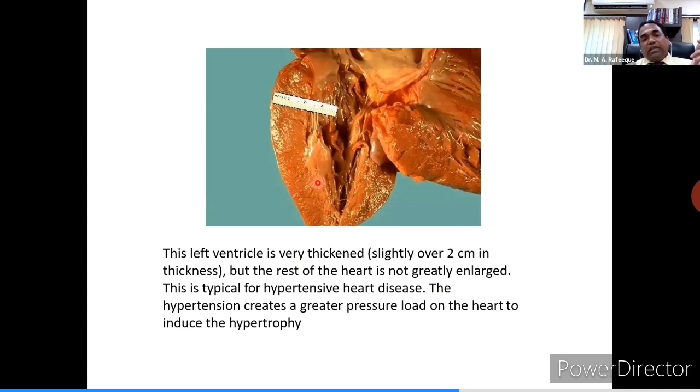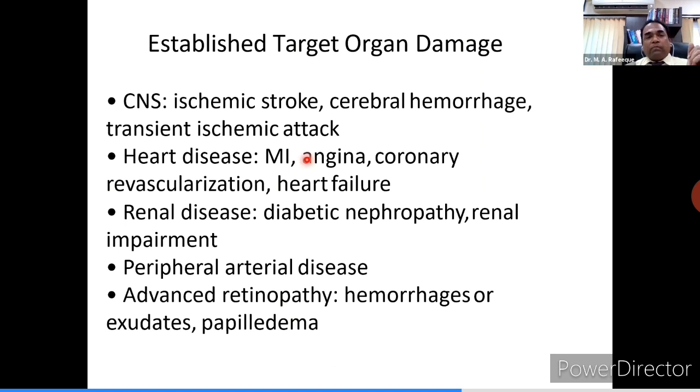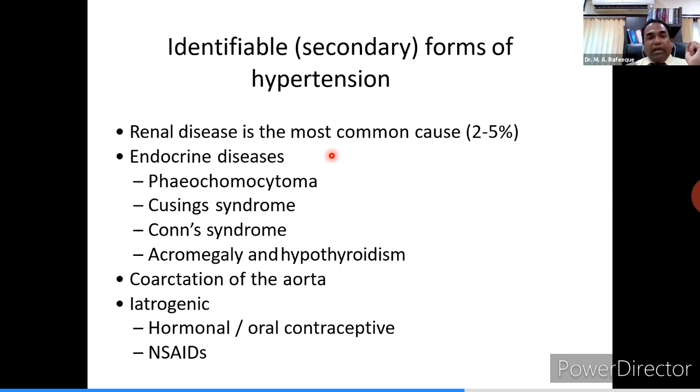Left ventricular hypertrophy is shown there because of the constant pressure put on the left ventricle because of hypertension. And you can see the entire left ventricle is thickened, whereas the rest of the heart is near normal. It's more than 2 centimeters. One should also look for established target organ damage like ischemic stroke, hemorrhage, TIA, myocardial infarction, heart failure, nephropathy, renal impairment, peripheral artery diseases, and retinopathy changes. So these also have to be evaluated.